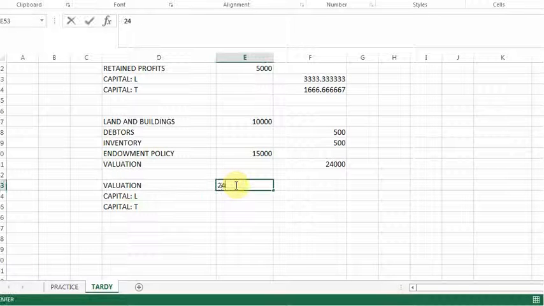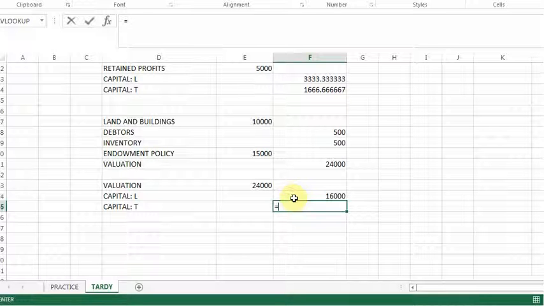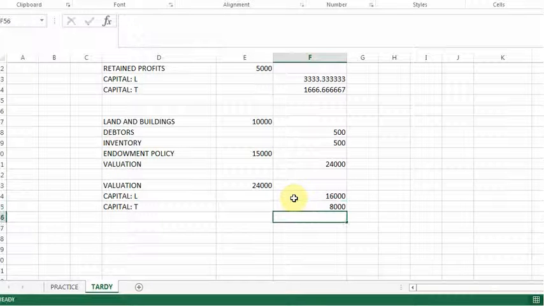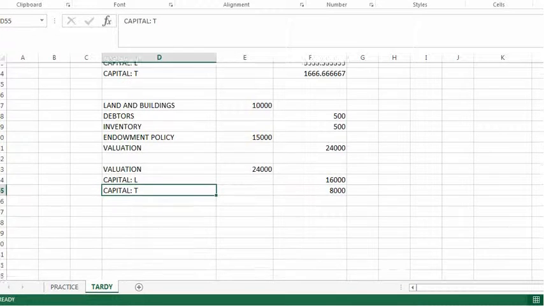The valuation is 24,000 and we need to divide it among them. So it's going to be 24,000 times 2 out of 3 for Lateness, and then 24,000 times 1 out of 3 for my Tardy partner. Okay, we have closed the valuation.